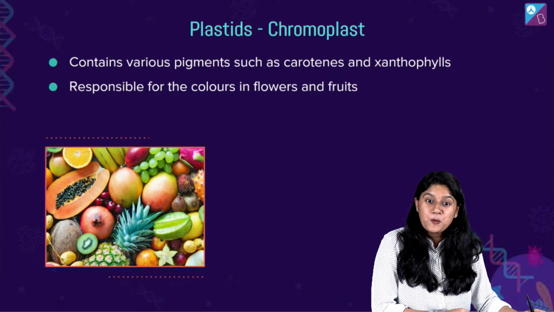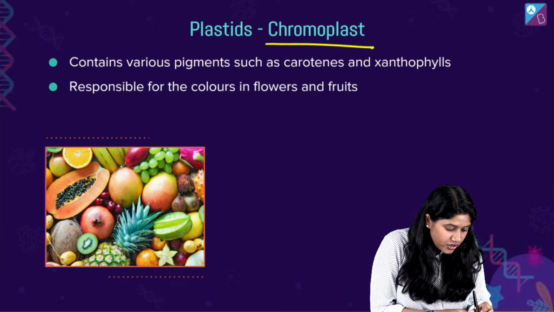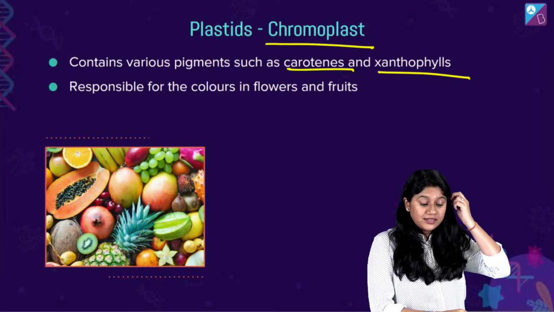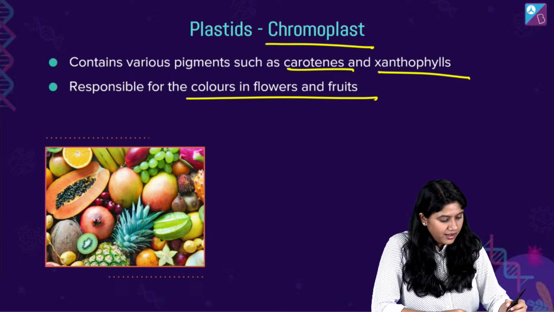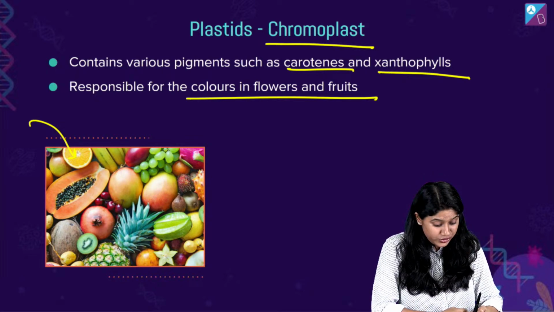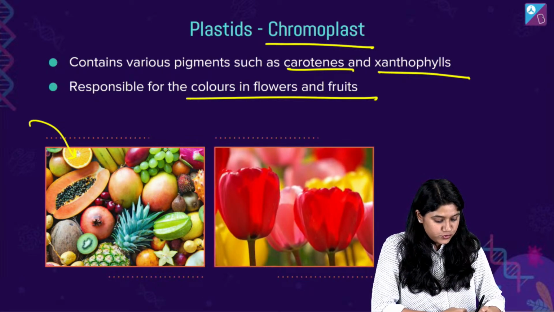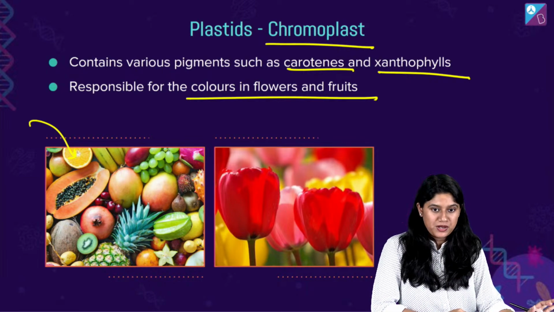The chromoplast, right, has the carotenes and the xanthophylls, right? And they're responsible for giving the beautiful colors to the fruits and the flowers, right? I'm sure you can see the beautiful fruits over here. They give various different types of colors altogether, right? We have tulips, the red that we have. All of it is possible because of the chromoplast.